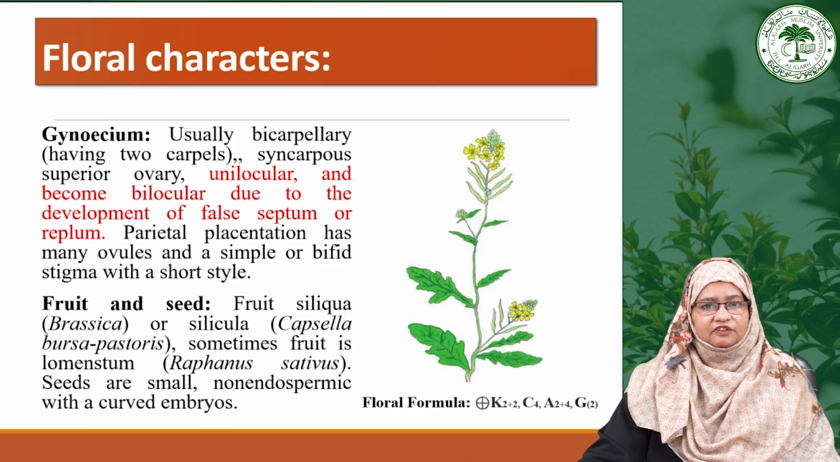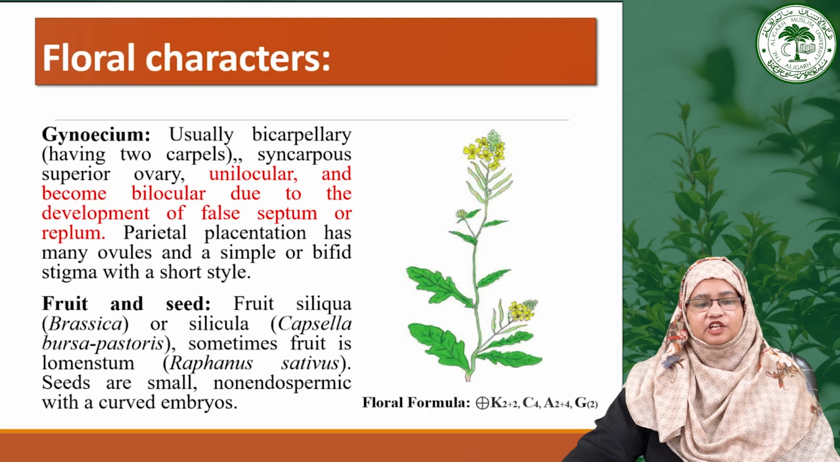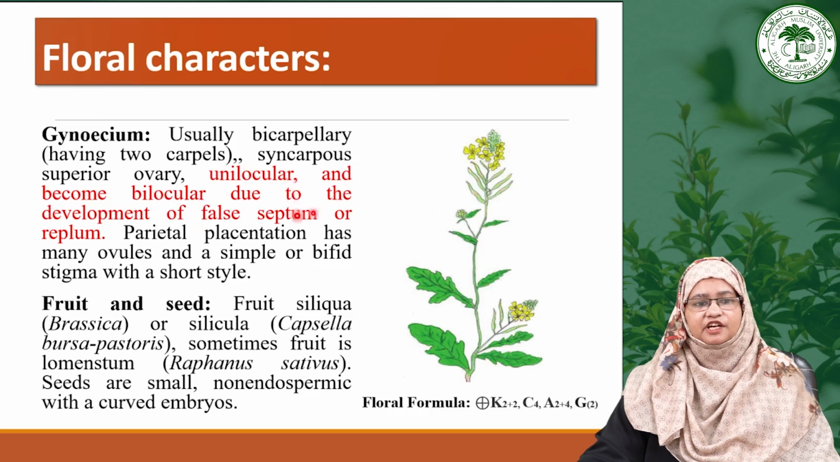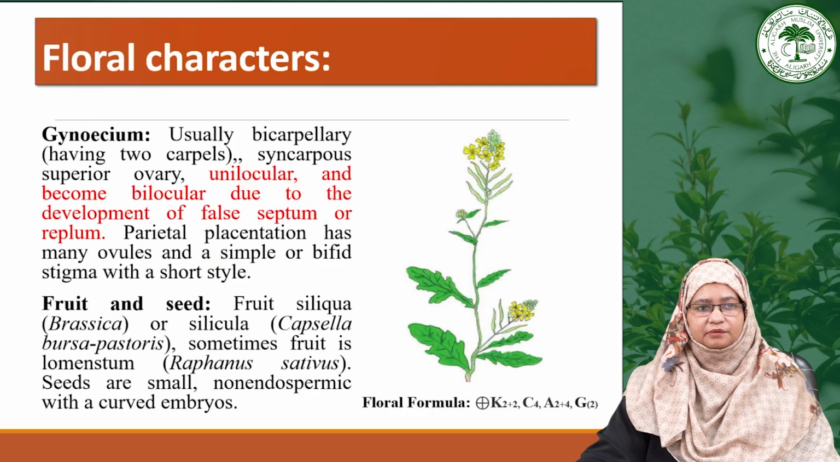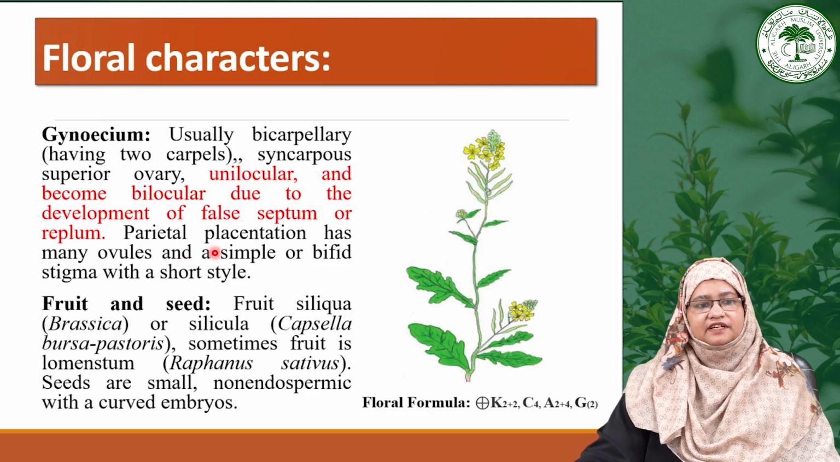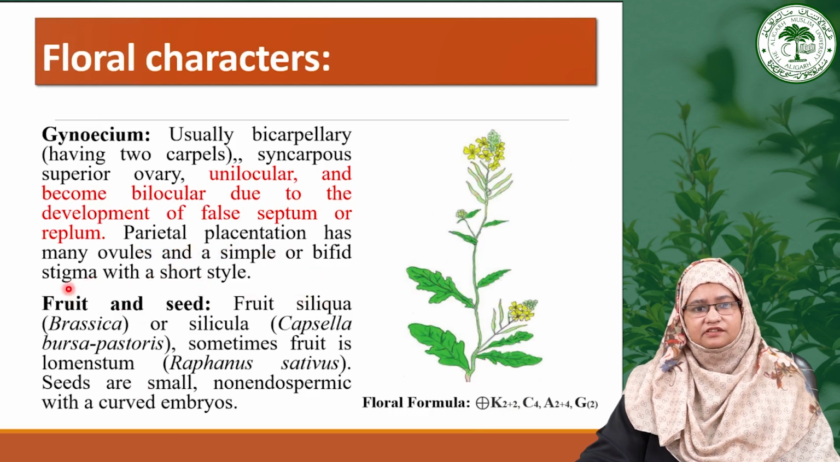Now, moving toward the next floral characteristic, that is the Gynoecium. Moving toward the female reproductive part, the Gynoecium is usually made up of a bicarpellary syncarpous superior ovary, unilocular. But this unilocular ovary becomes bilocular due to the formation of a false septum, which is termed the replum. And they generally show parietal placentation, and the style is short and the stigma is bifid.